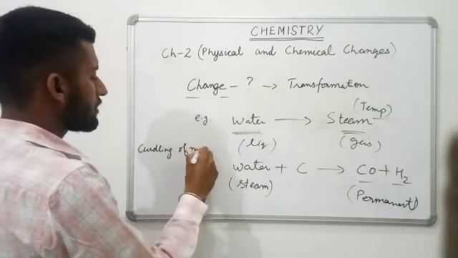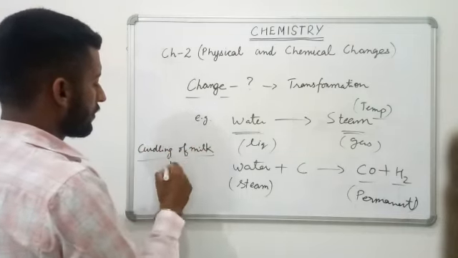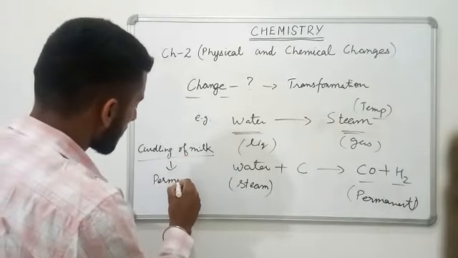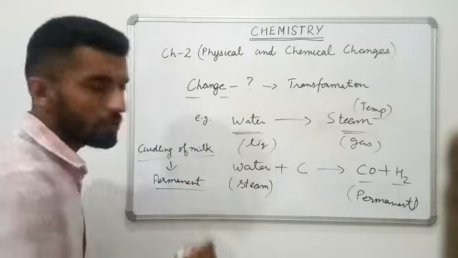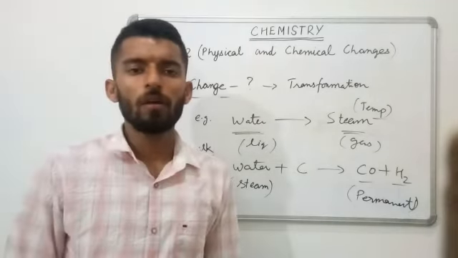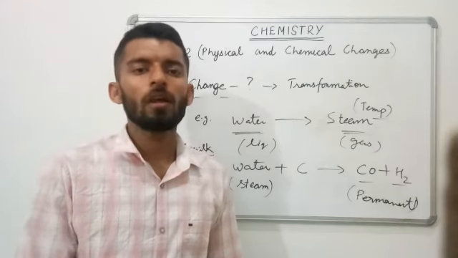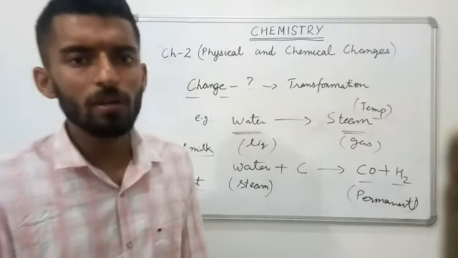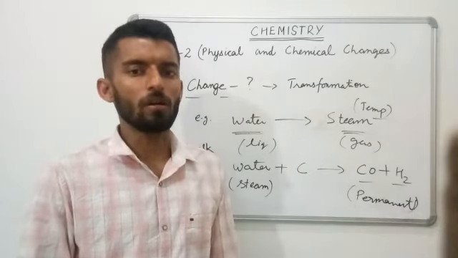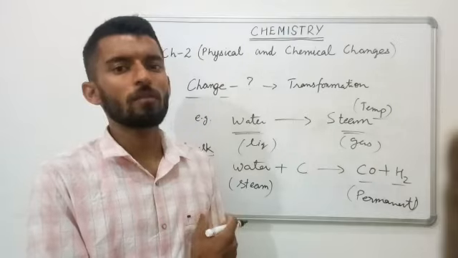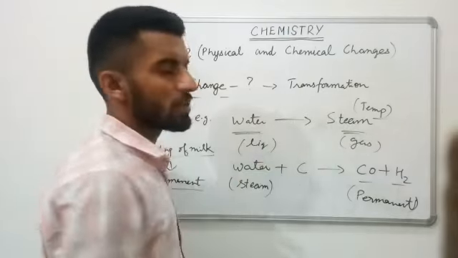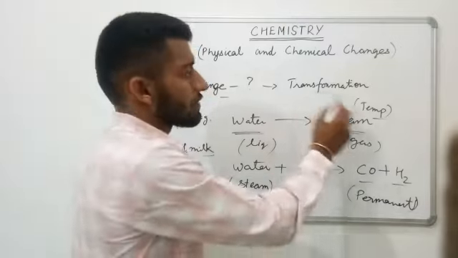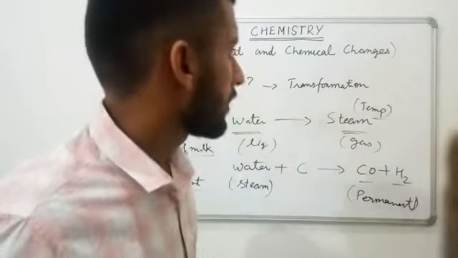One more simple example from daily life, that is curdling of milk. Curdling of milk, have you seen? All have seen, it's very common. So that is also a permanent change. Once the curd is formed from milk, it is never again converted back to the milk because there is denaturation of the protein. So again renaturation cannot occur. So this is a permanent change and chemical change. The change in the states is referred to as the physical change. So change means transformation. This thing you need to keep in mind.